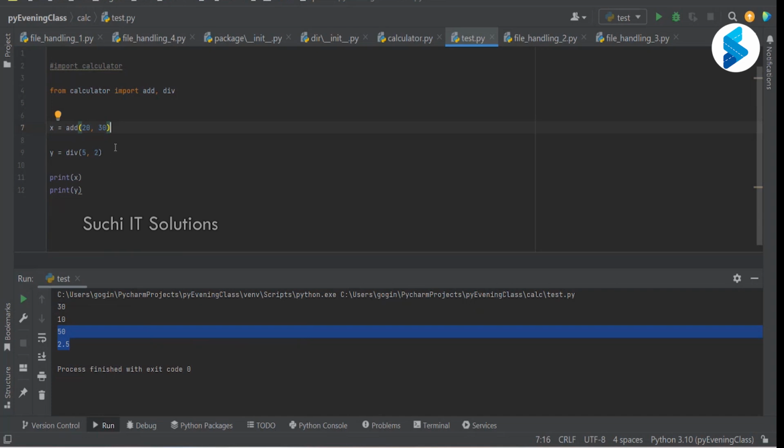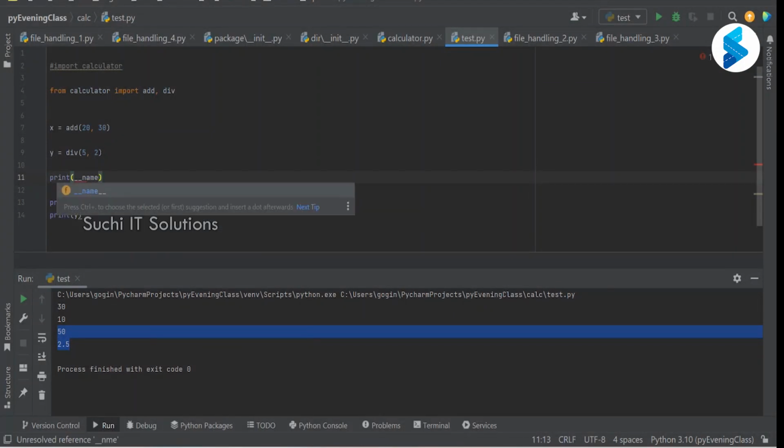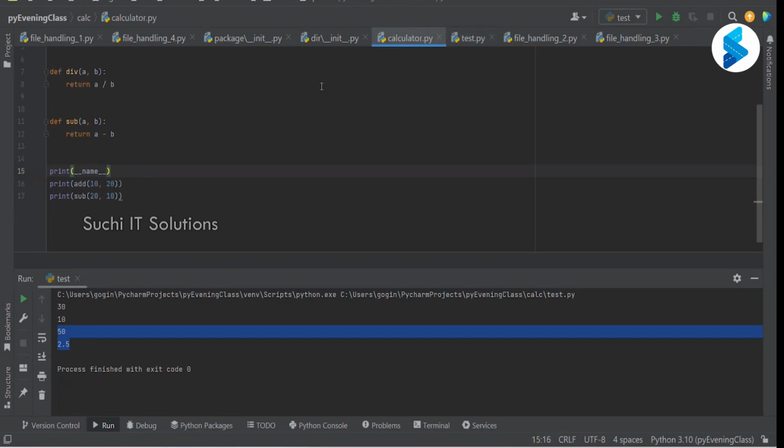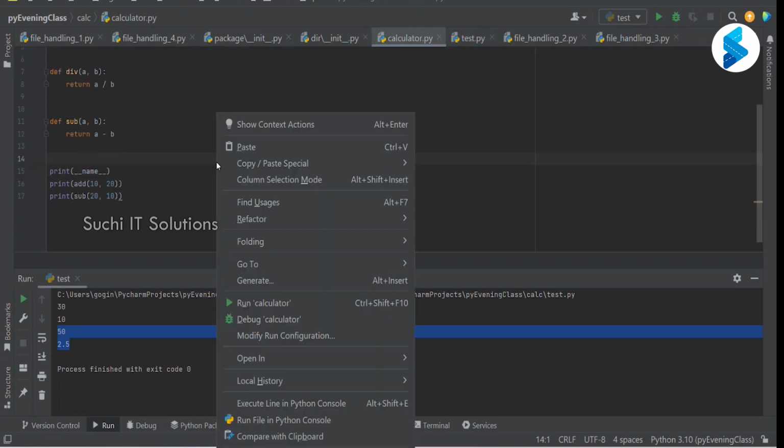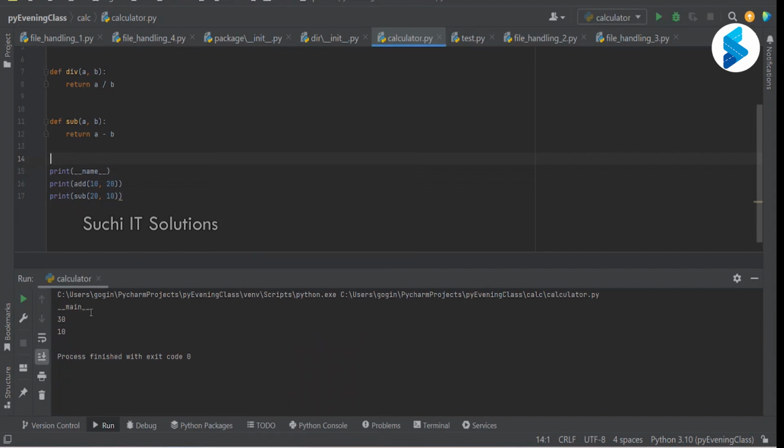And I'll also write one module name here. Print. It is a built-in variable which gives out the module name. Now let me just execute calculator.py first. It says __main__ here because I'm executing this file.